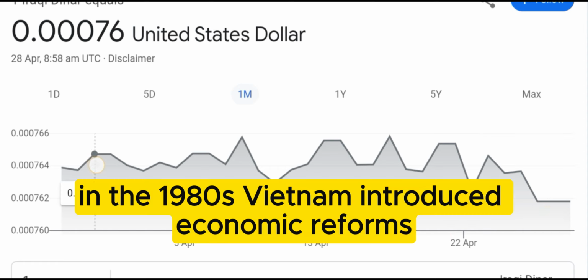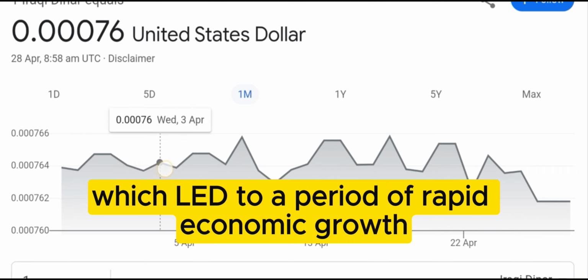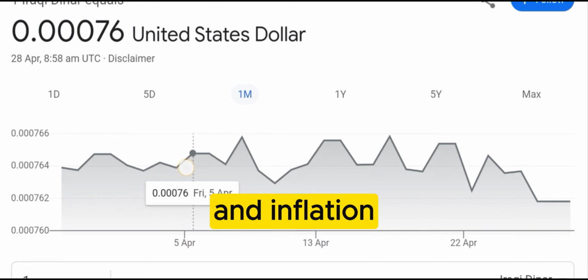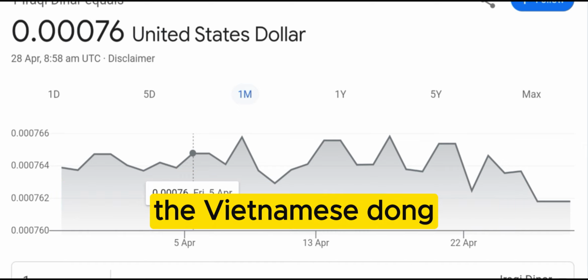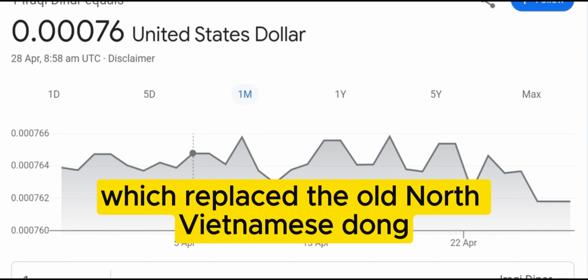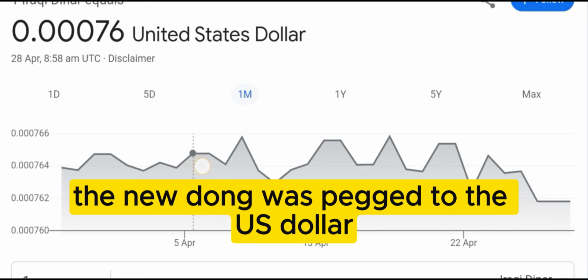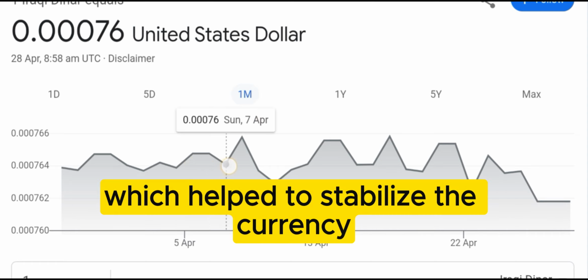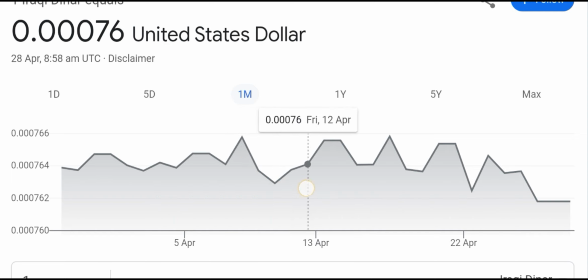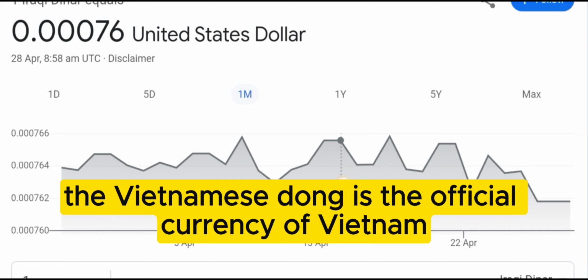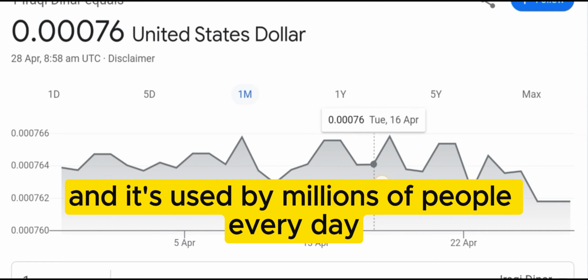In the 1980s, Vietnam introduced economic reforms which led to a period of rapid economic growth and inflation. The government introduced a new currency, the Vietnamese dong, which replaced the old North Vietnamese dong. The new dong was pegged to the US dollar, which helped to stabilize the currency and control inflation. Today, the Vietnamese dong is the official currency of Vietnam, and it's used by millions of people every day.